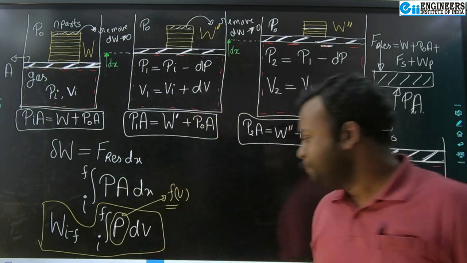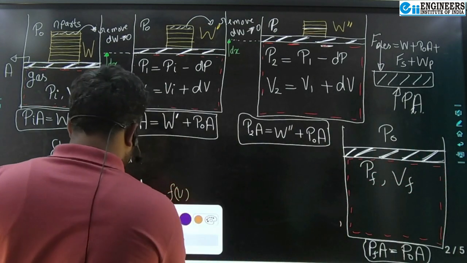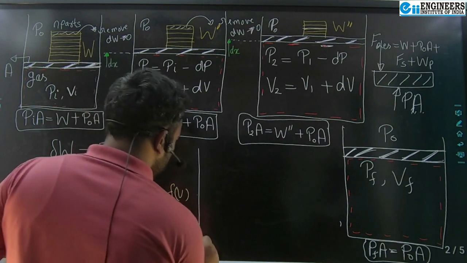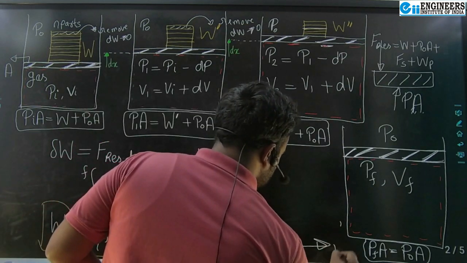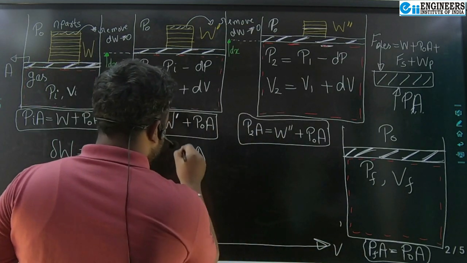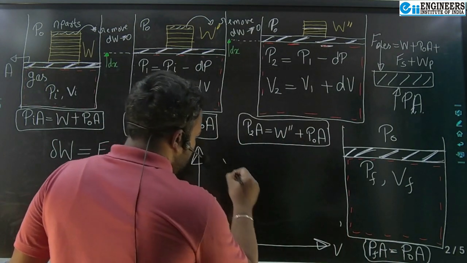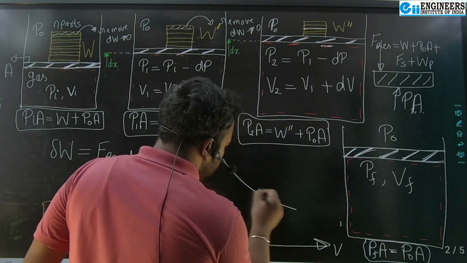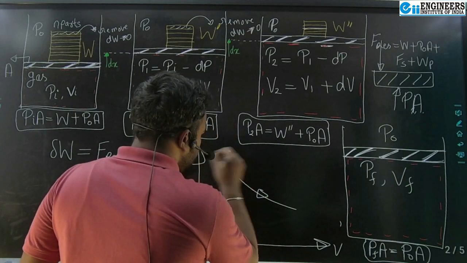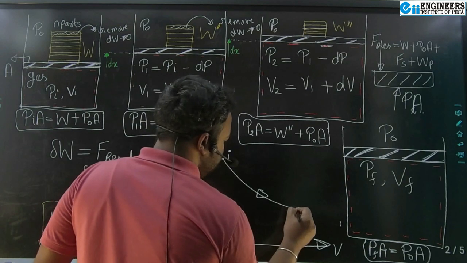Now there is a graphical interpretation of this expression. Let's try to understand. Let's say I'm taking pressure volume axis, and I'm taking any arbitrary curve. In this property diagram, this is my initial state and this is my final state.